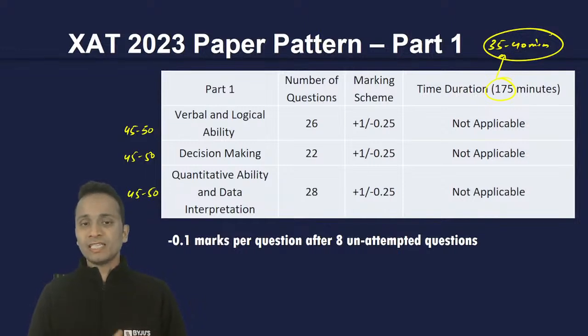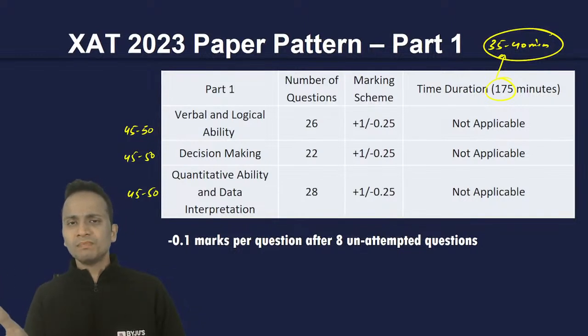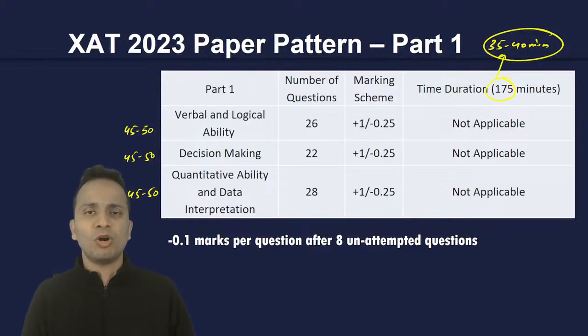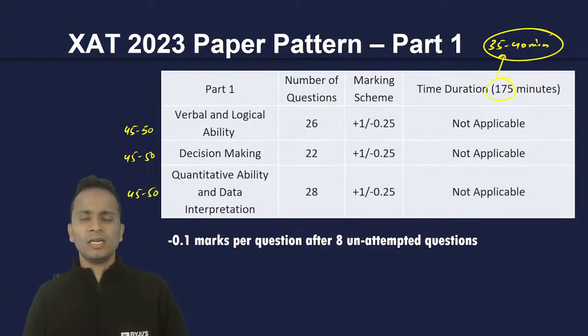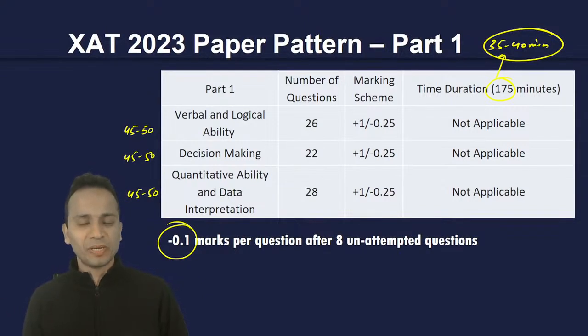Now, one very important thing that is written at the bottom of the screen. Now, I did not discuss about the marking scheme. +1, -1 by 4. Yes, you all know that. You all must have taken plenty of mock papers based on that examination. So yes, +1 and -1 by 4. It's the marking scheme. Now, the most important thing here is minus 0.1 marks per question after 8 unattempted questions. So yes, there will be a lot of unattempted questions in the examination. Okay. Now there is a negative marking of 0.1 after 8 unattempted questions.